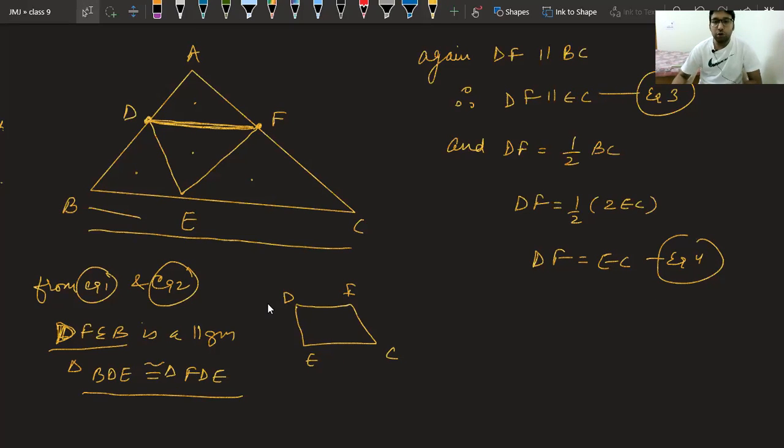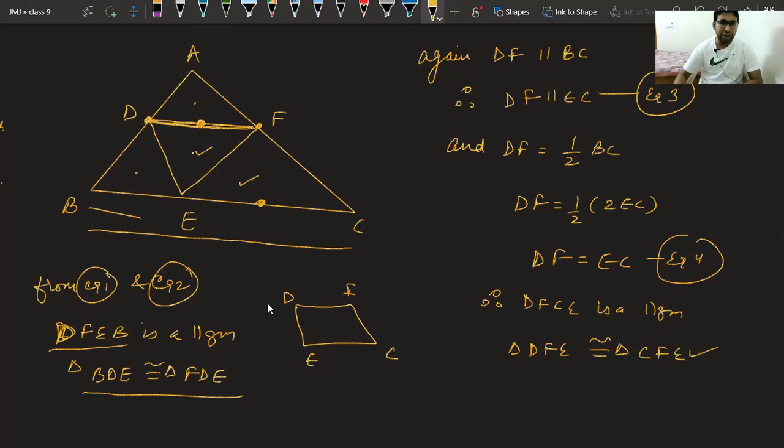Okay. So, class, we have proved this DF is parallel to this EC. This DF is equal to this EC. Therefore, DFCE is a parallelogram. Again, we can say these two triangles are also congruent. Therefore, triangle DFE is congruent to triangle CFE. So in this way, we have proved this triangle congruent to this triangle equal to this triangle. Yes, class? Till now, it is clear to everyone.